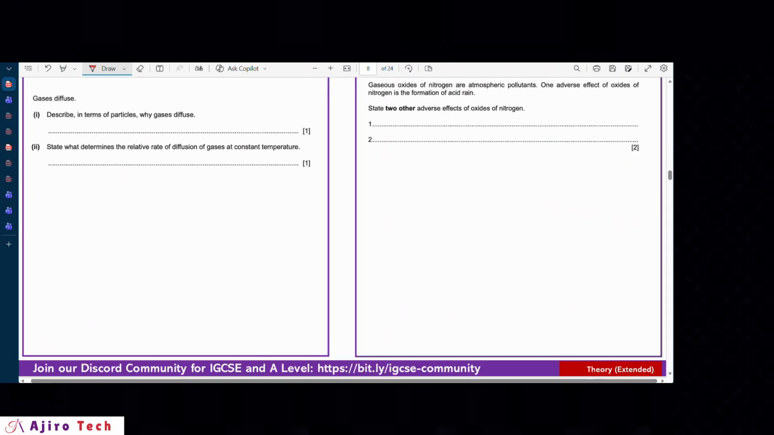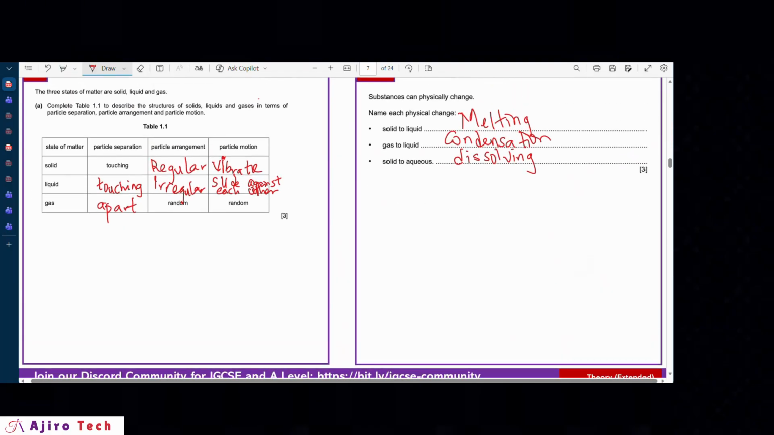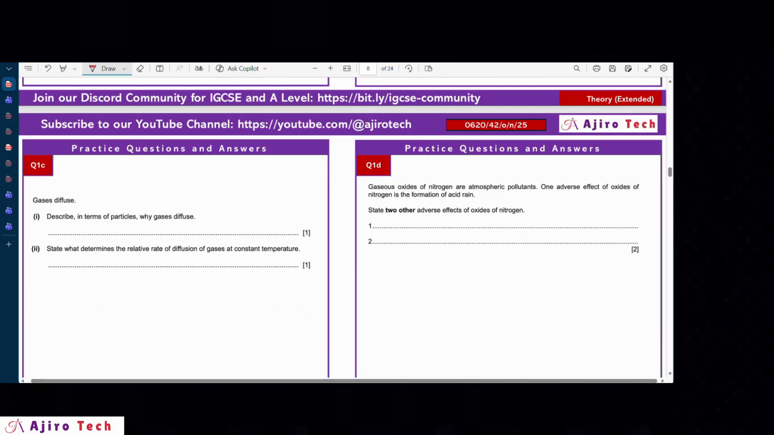It is: gases diffuse. Describe in terms of particles why gases diffuse. Now, remember, when we looked at the previous question, we saw the particle separation talks about that the particles of a gas are apart, right? And then we looked at the movement of the particles to be random, okay? So for this, in terms of particles, why gases diffuse? So gases diffuse because the particles are far apart, okay?